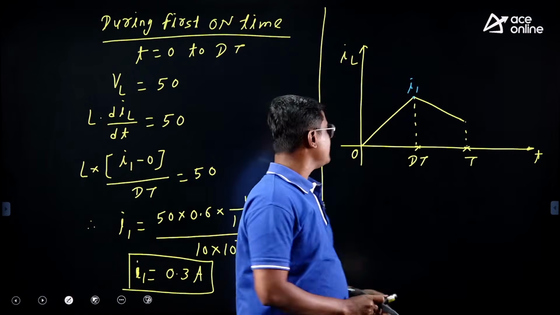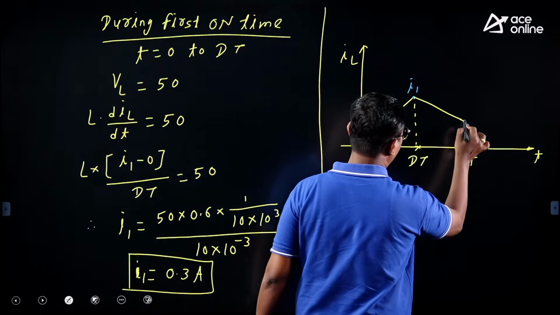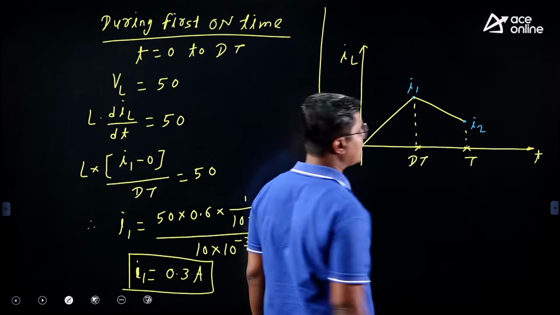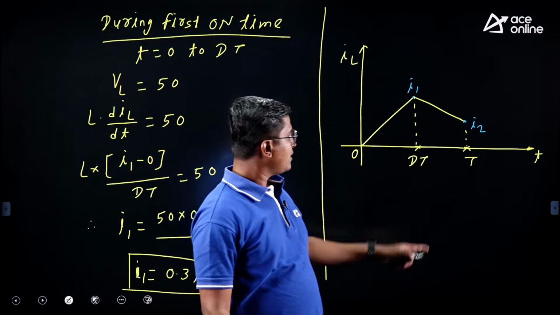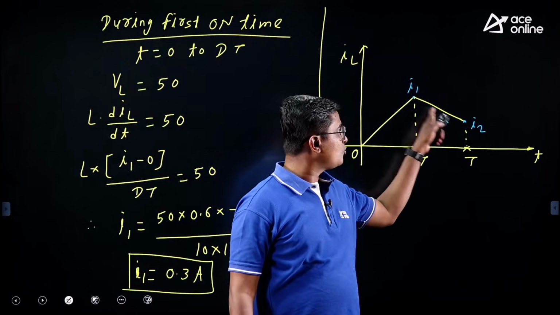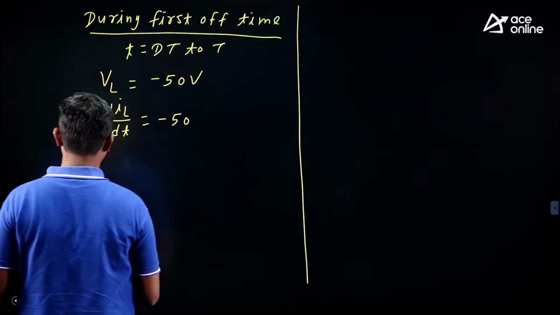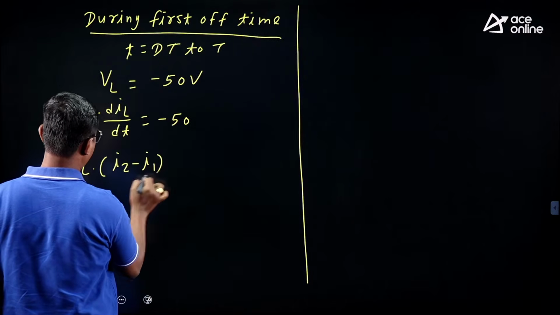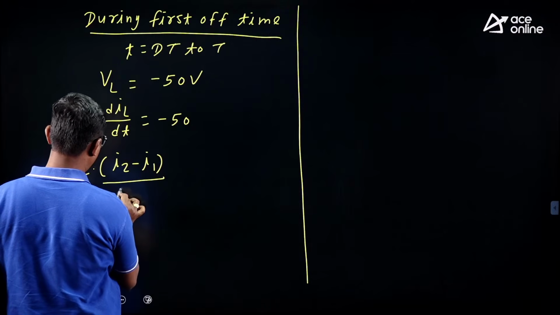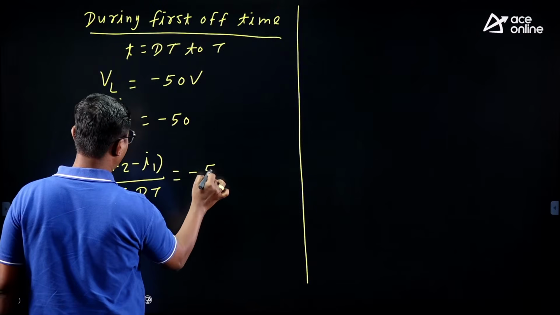Let me indicate this current is I2. Now tell me, during the first off time what is diL? Change in inductor current is I2 minus I1. So I can write it as L into I2 minus I1 upon T minus dT is equal to minus 50.